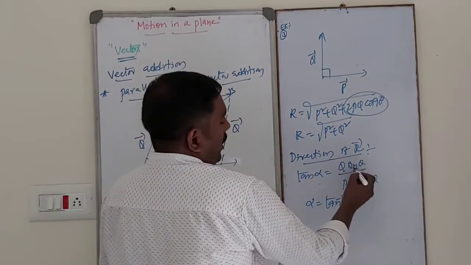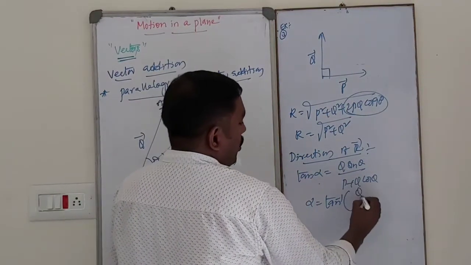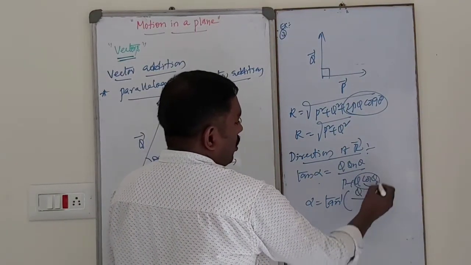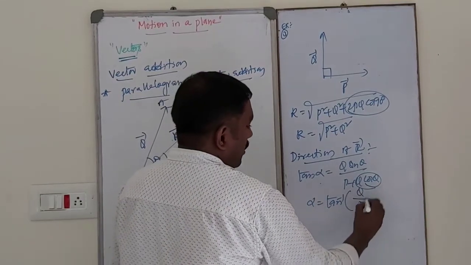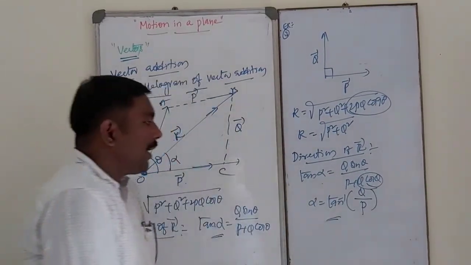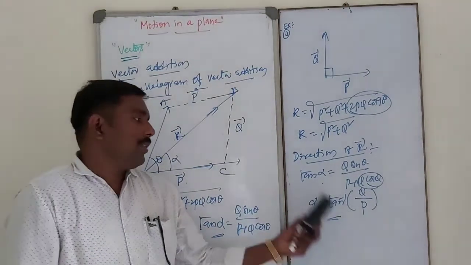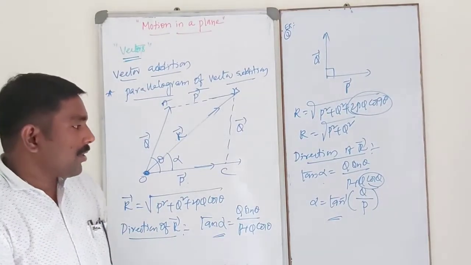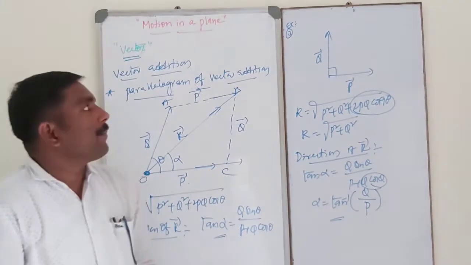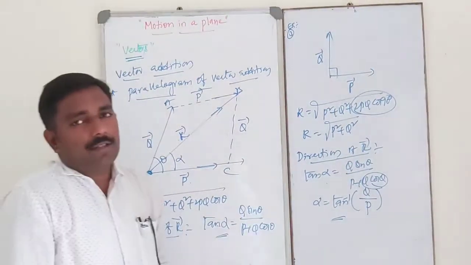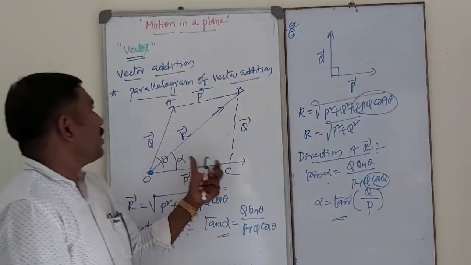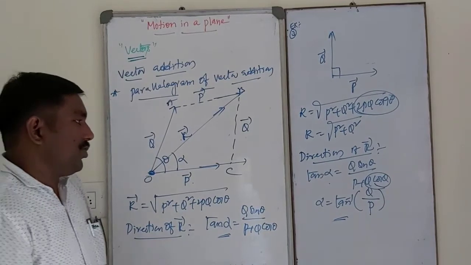So sin 90 is nothing but 1, that is Q divided by P plus Q cos 90, which is 0, so the total term will be Q by P. So this is the direction of resultant vector in this case. Alpha equal to tan inverse of Q by P. So the applications are very important about parallelogram law of vector addition.